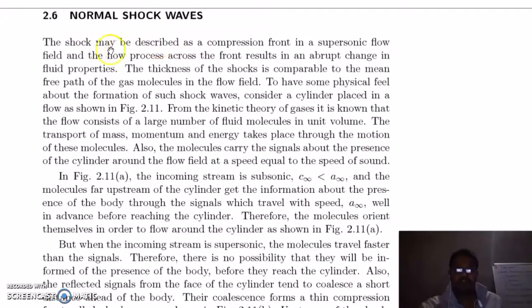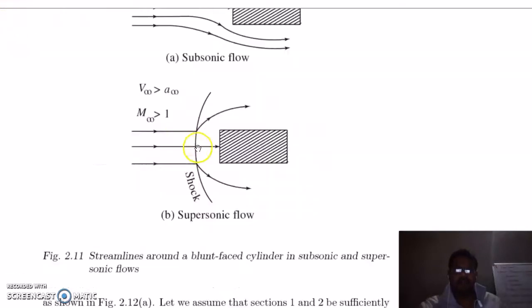Normal shock waves: the shock may be described as a compression front in a supersonic flow field, and the flow process across the front results in abrupt change in the fluid properties. The thickness of the shock is comparable to the mean free path of the gas molecules in the flow field. So when the velocity of this object is very large compared to the velocity of sound, which means Mach number greater than 1, you can see this is your shock, and its thickness is comparable to the mean free path of the gas molecules.